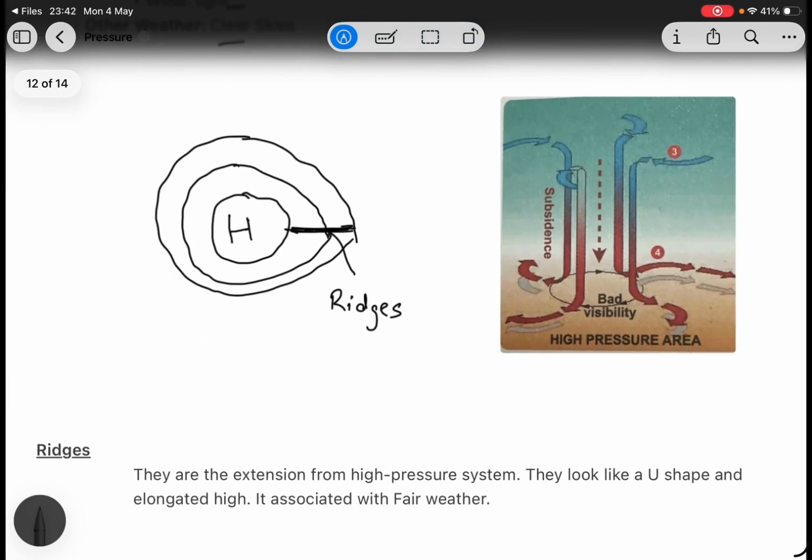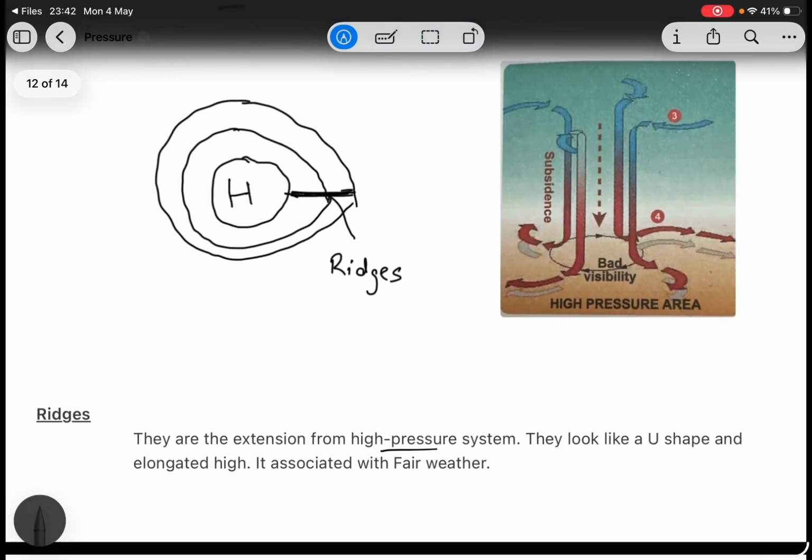So these are the ridges. They are the extension from a high pressure system. They look like a U shape and an elongated high. It is associated with fair weather.